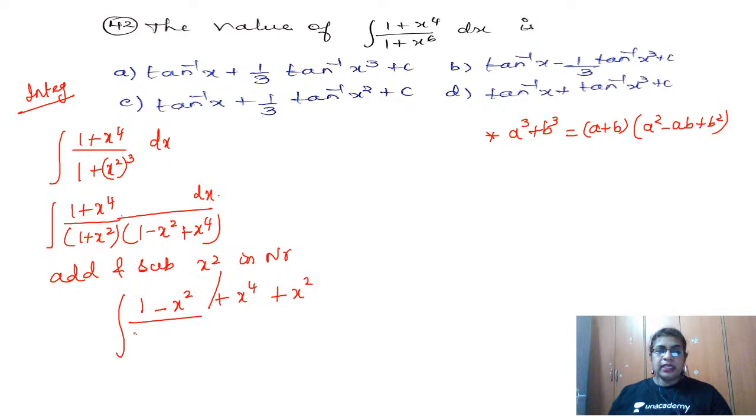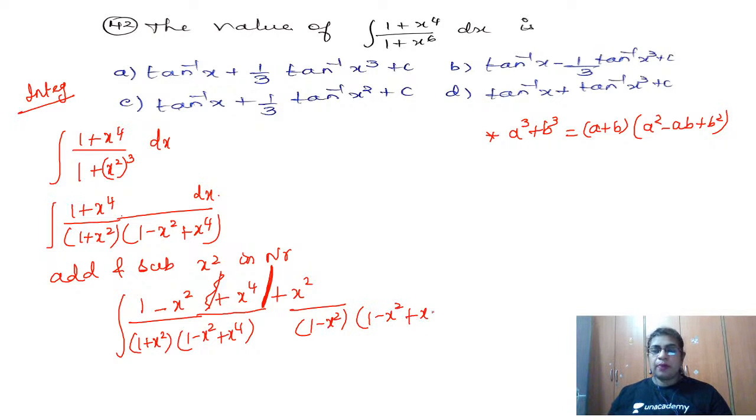So therefore you are getting here 1 plus x square into 1 minus x square plus x to the power 4. And here we take a split over here. So this is together, and x square by, again, 1 minus x square into 1 minus x square plus x to the power 4.